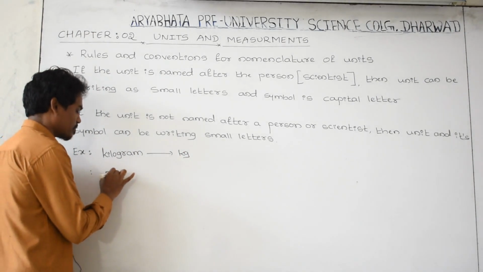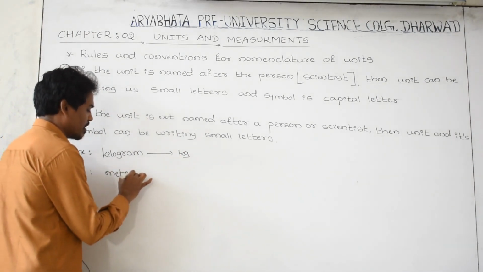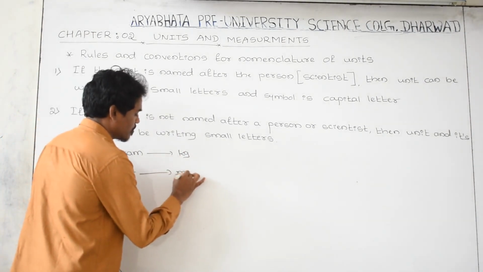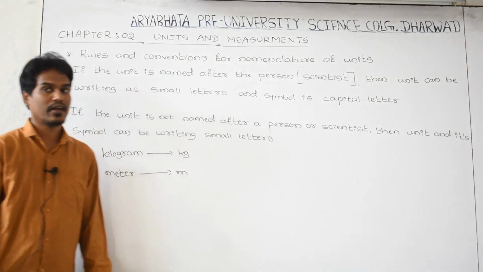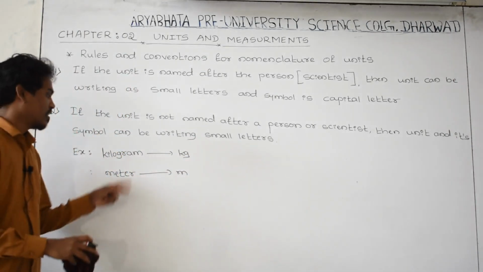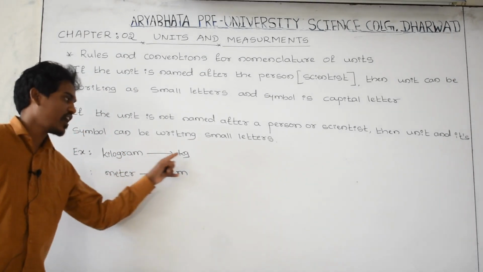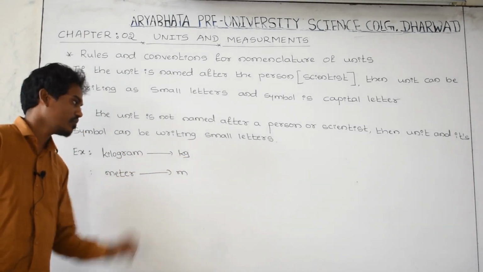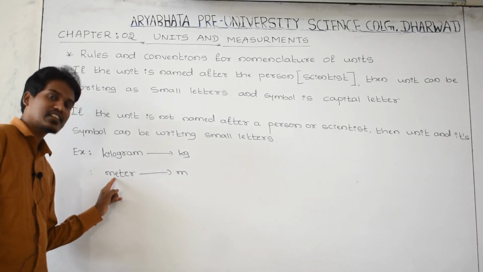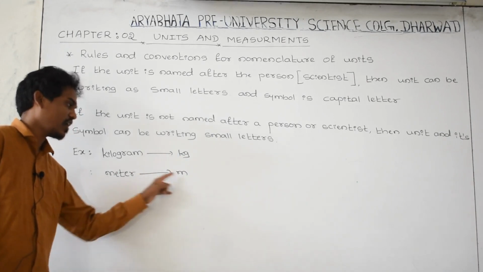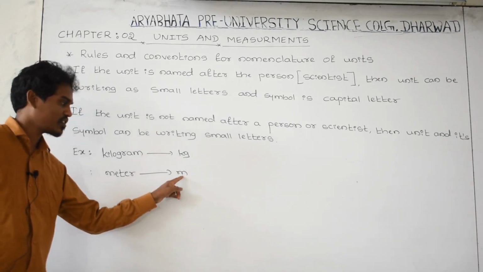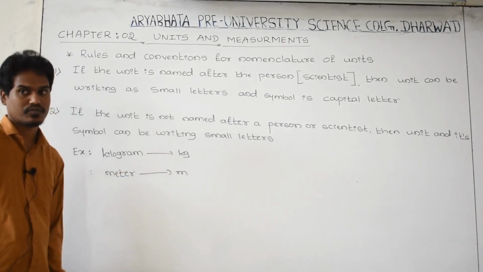Length is meter. Its symbol is small m. The name of the unit is in small letters and its symbol is also in small letter.